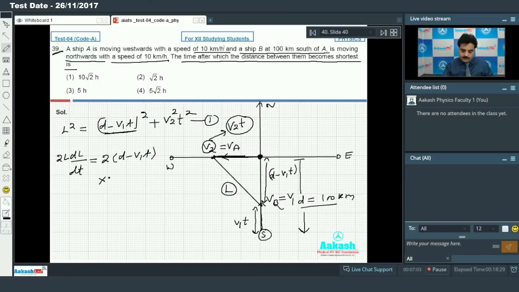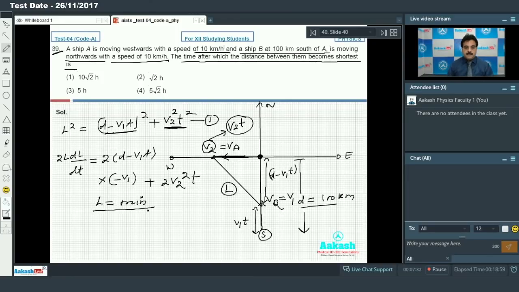Because d is a constant, we'll get only minus V1, since the differentiation of t with respect to t is 1. The next term is V2 square into t square, so this is plus 2 times V2 square into t.